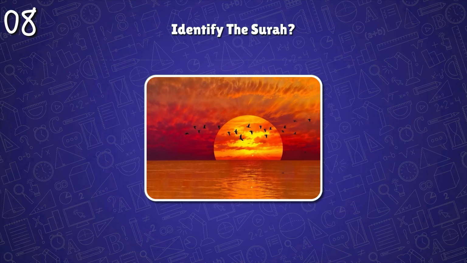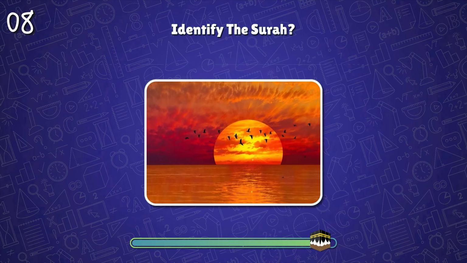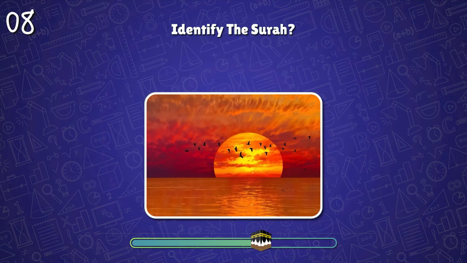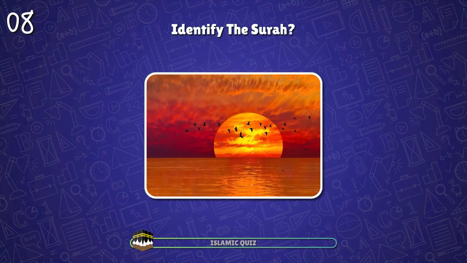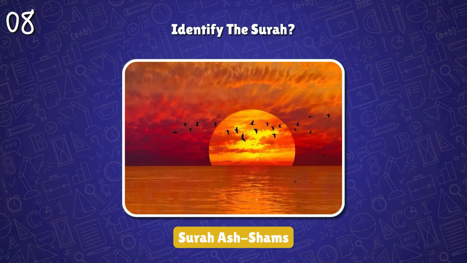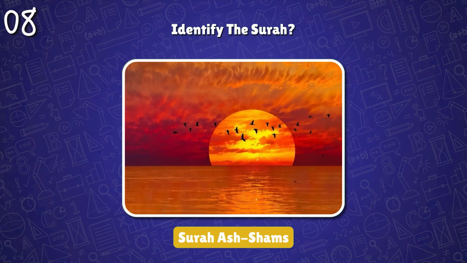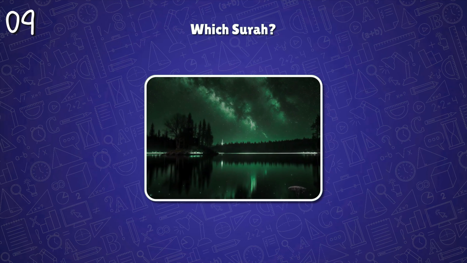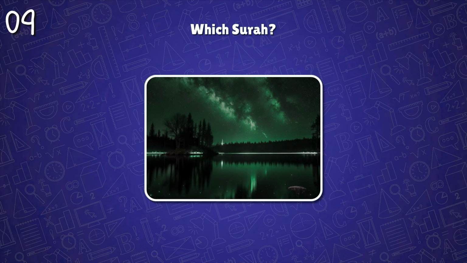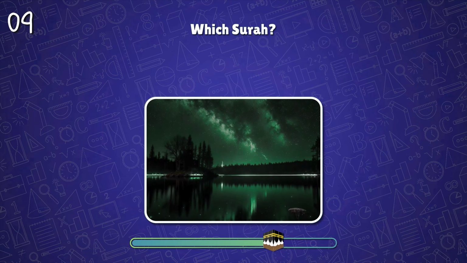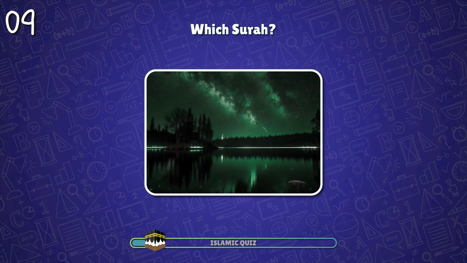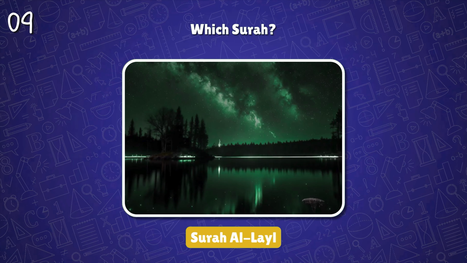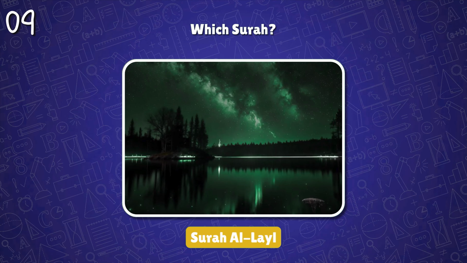Identify the surah. Surah Ash-Shams. It talks about the sun and other signs of creation and teaches the importance of purifying the soul. Which surah? Surah Al-Layl. It describes how people choose different paths in life, some doing good and some doing wrong.